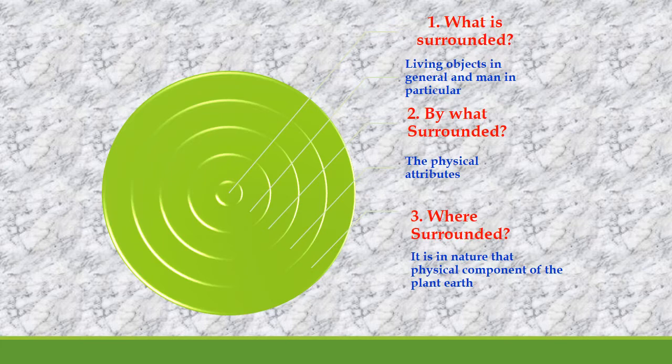Question number 2 is: by what surrounded? The physical attributes are the answer to this question, which becomes environment. Environment is the representative of the physical components of the earth, where man is an important factor affecting the environment. And the third question is: why surrounded? The answer is that it is in the nature of the physical components of the planet Earth, that is land, air, water, etc., to support and affect life in the biosphere, also known as the living sphere of the Earth.